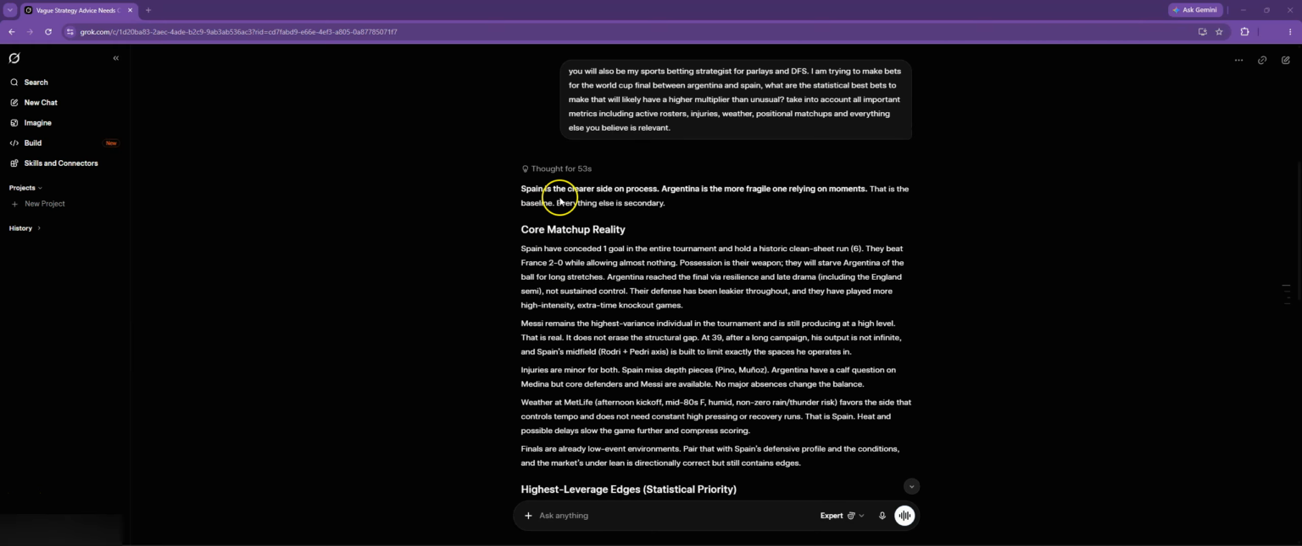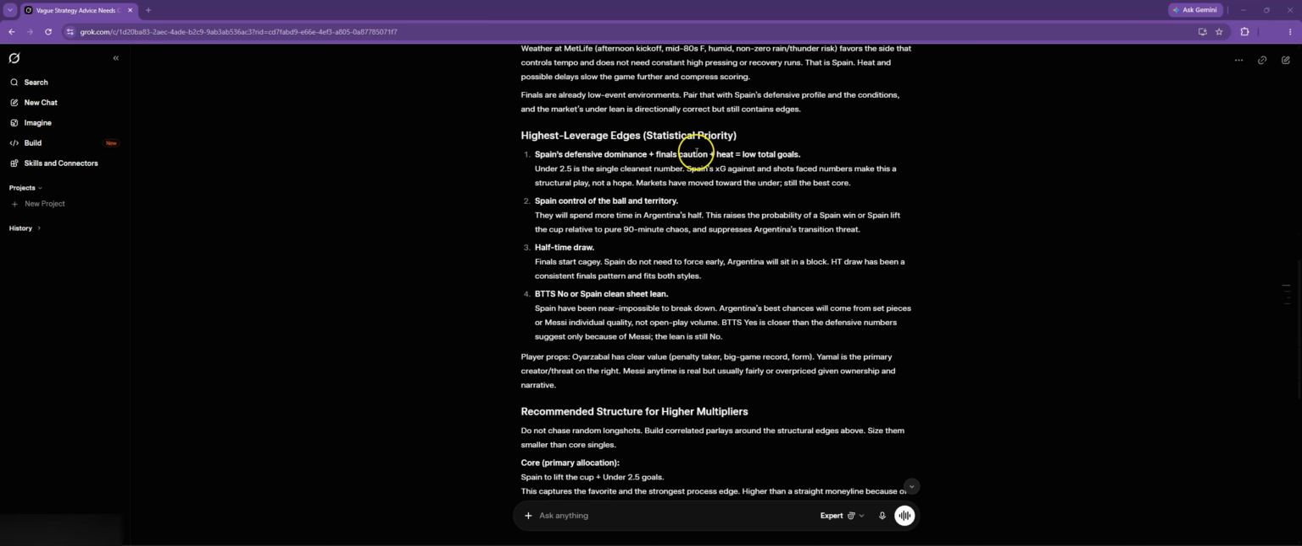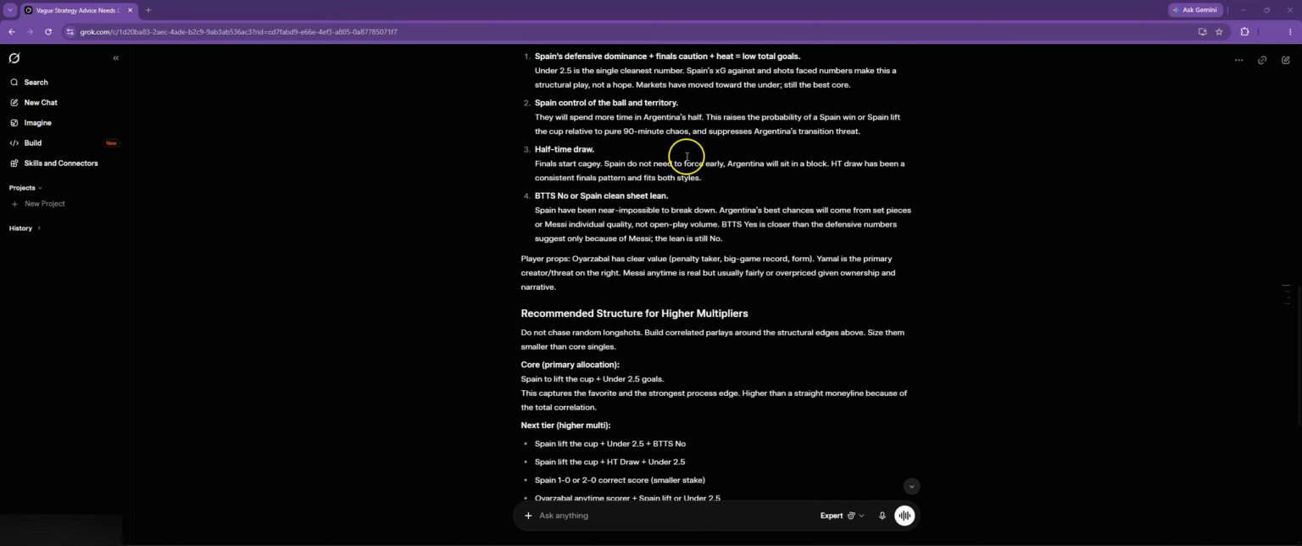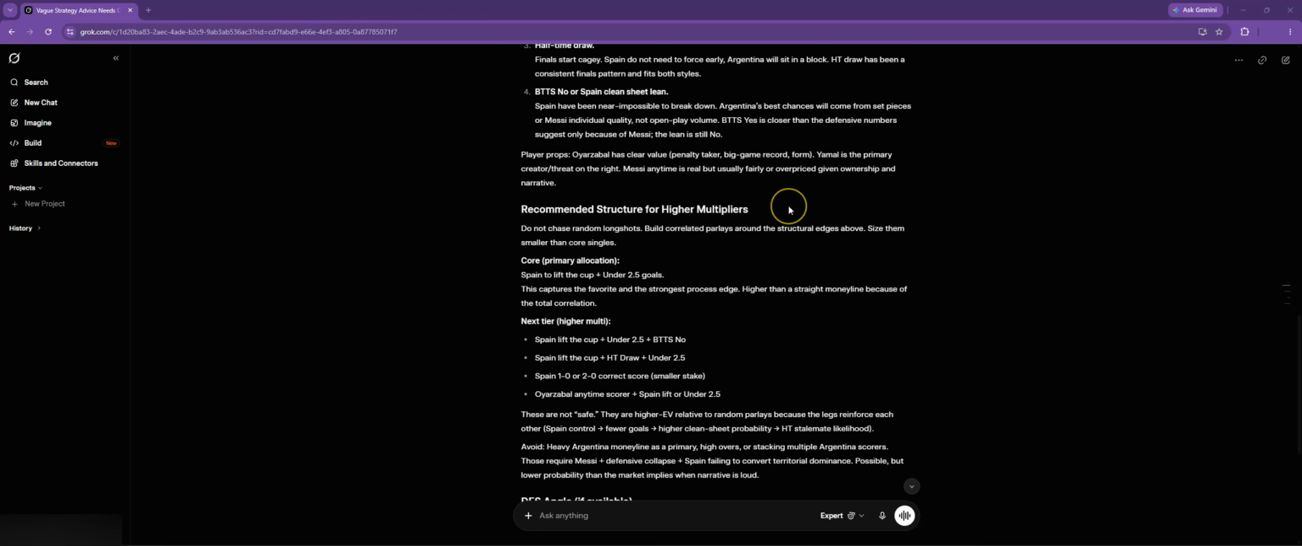All right, so it goes ahead and tells us a breakdown of the matchup itself. So it gives us Spain is the clearer side on process. Argentina is the more fragile one, relying on moments. That is the baseline. Everything else is secondary. Gives us a matchup reality, and then the highest leverage edges. So we get statistical priority. So Spain's defensive dominance plus finals caution and heat, low total goals. So betting on the under. Then Spain control of the ball, etc., and giving us a breakdown of what it believes would be the statistically best bets given the circumstances, and which ones would likely be higher multipliers given the circumstances as well.